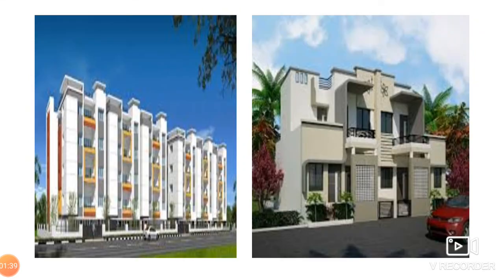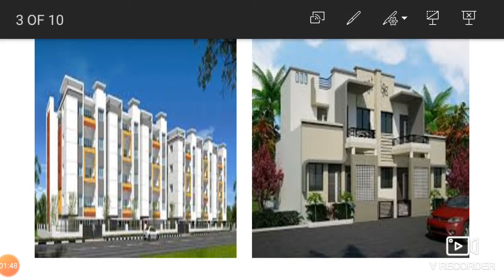Now see, due to the lack of space in cities, the builders are building multi-story houses that are called apartments, children. These houses are built one on top of the other. See, one above the other. It's called an apartment, while a bungalow is a single story. This is a single story, it has only one floor.